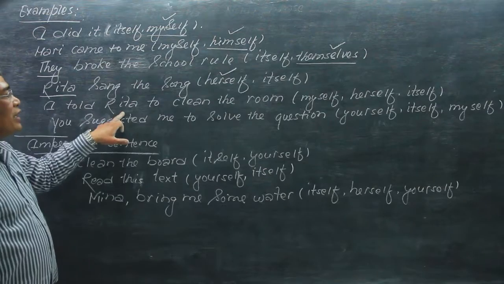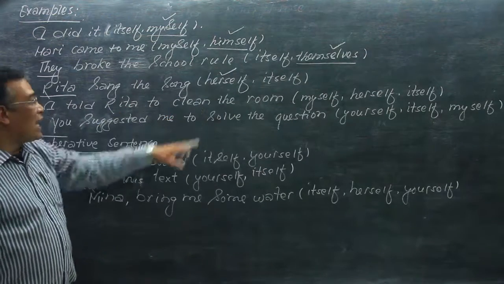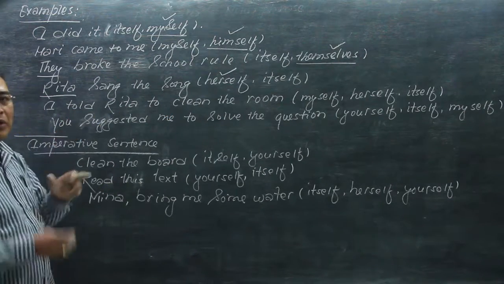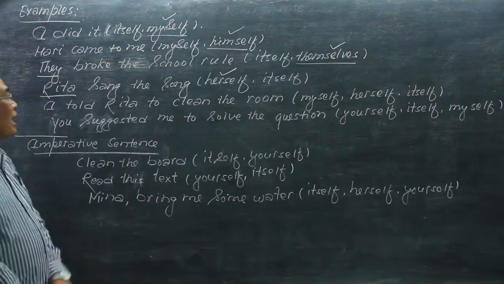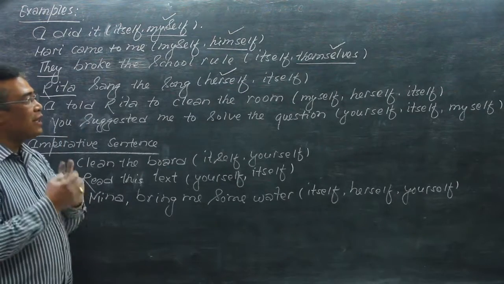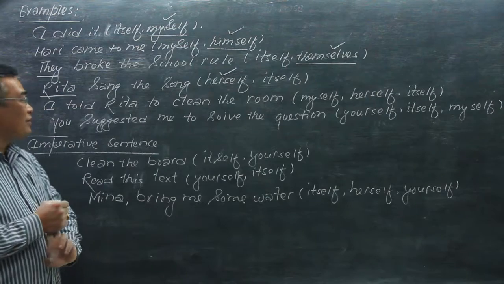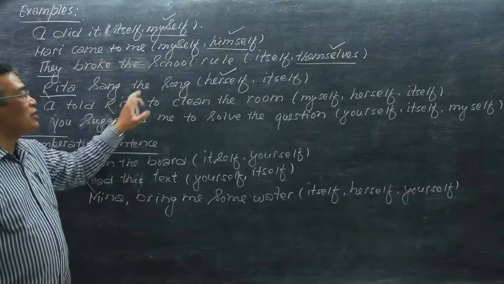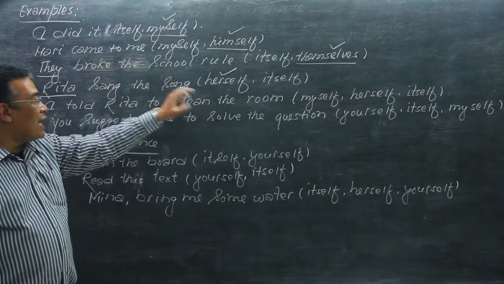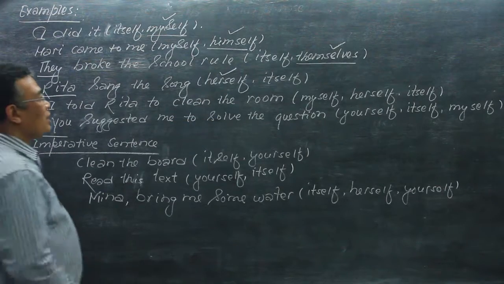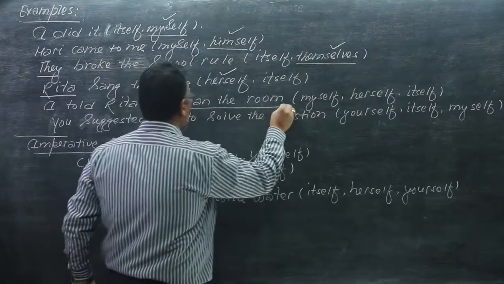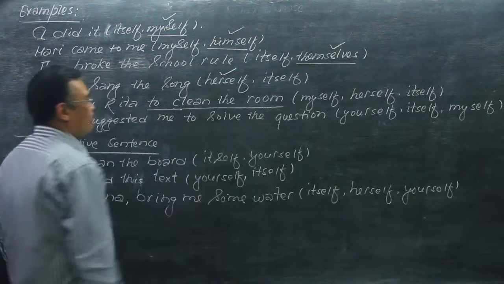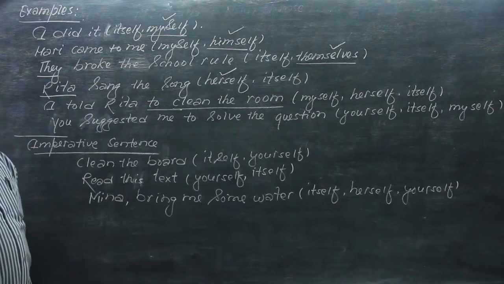I told Rita to clean the room. Now this is in the form of reported speech, and we have to find out the doer of the action. What was the action? The action is to clean the room. I told Rita to clean the room.